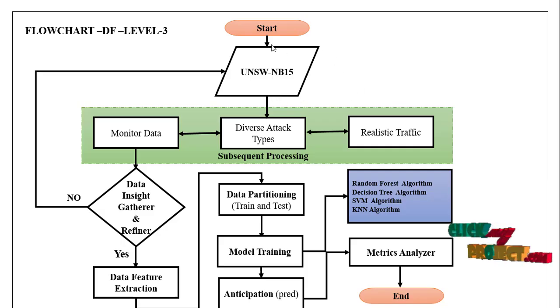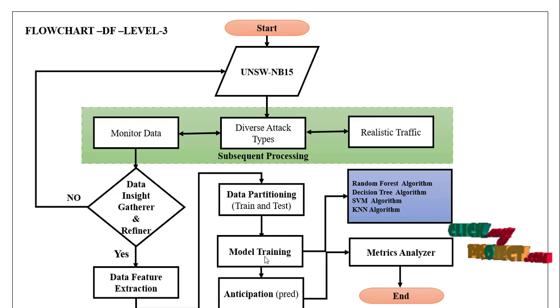Our project flowchart: first, we start with Anaconda Navigator Spyder to launch the Bot-IoT dataset. Then we apply the data selection process. After data gathering, we move on to the data refiner, which is a data pre-processing step considering three steps: missing values, label encoding and normalization. After that we apply the feature extraction method, extracting the features column-wise. After that we split the data into 80% training and 20% testing.